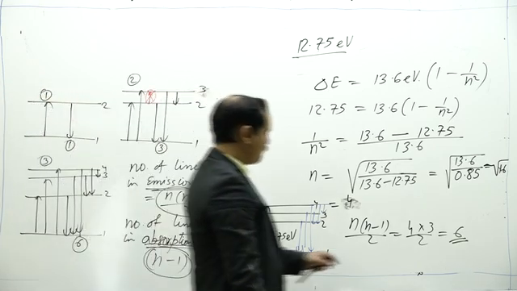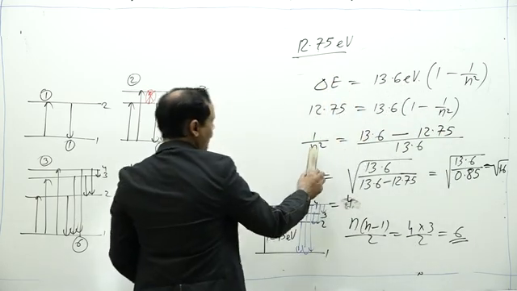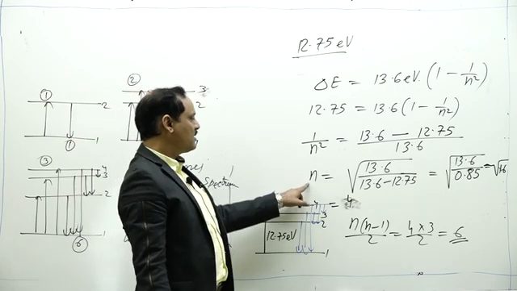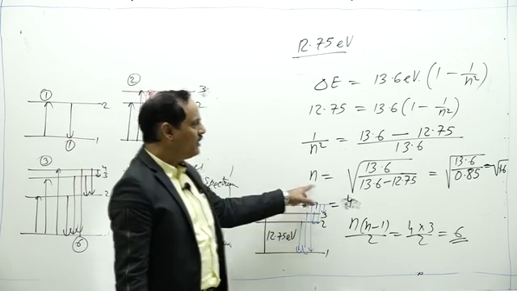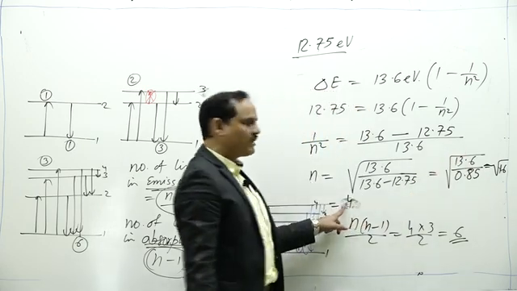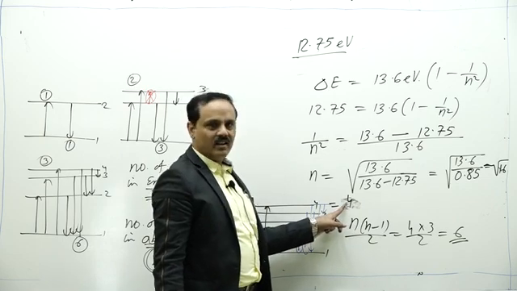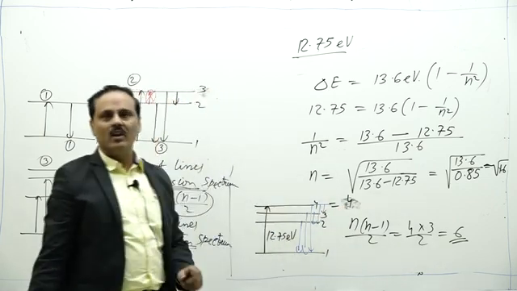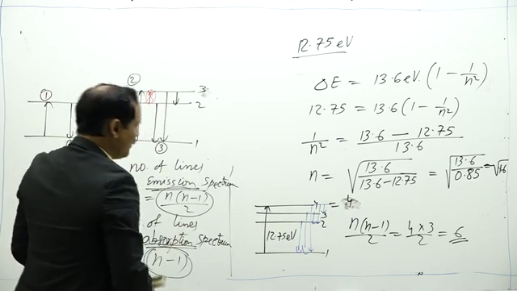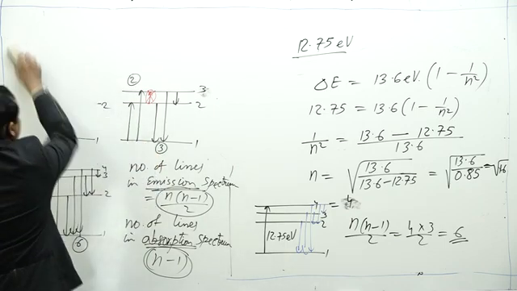So by energy we can find in which excited state it could go. With the excited state, the principal quantum number, be very careful, the number may not be exact, but you need to take the integer value of n only, the closest possible integer of n. Otherwise those photons will not be absorbed at all. So 6 lines will be present in the emission spectrum of such atom.